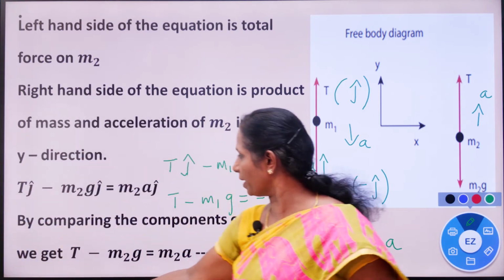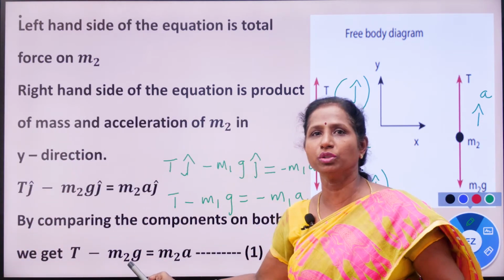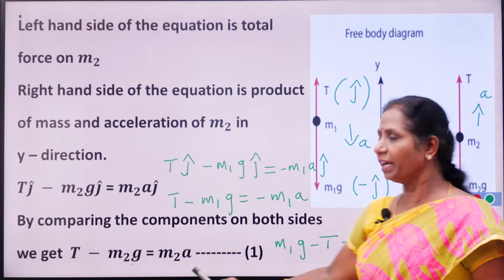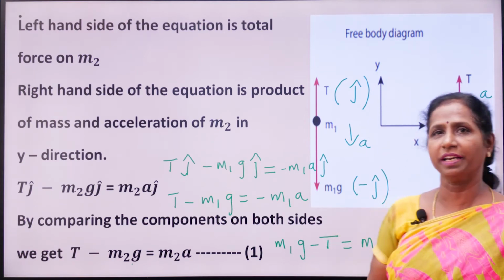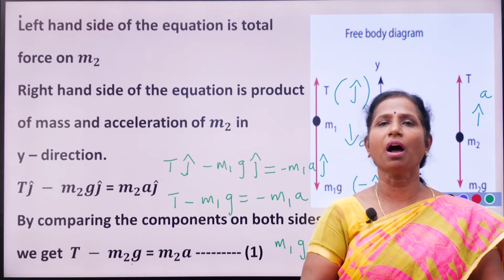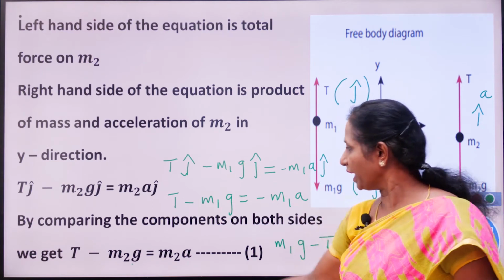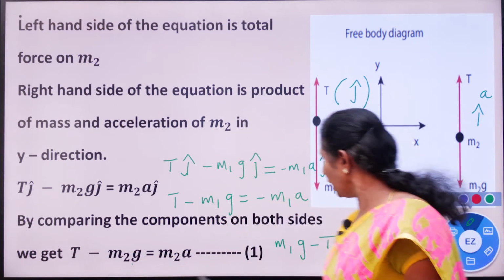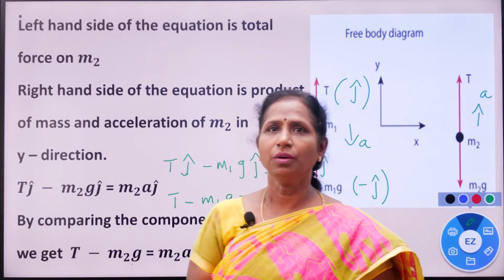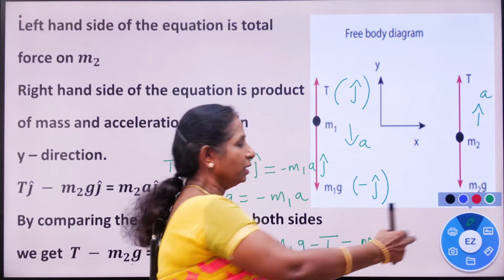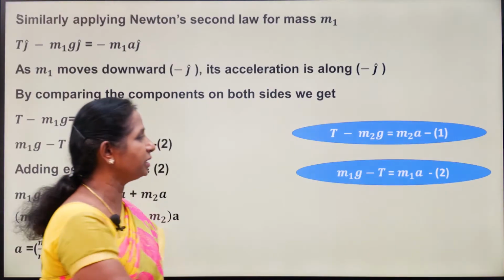So what is the first equation? T minus m2g equal to m2a. What is the second equation? m1g minus T equal to m1a. Now we are going to solve these two equations. So here plus T we have, here minus T we have. So T will get cancelled. Okay. So after cancelling T, what equation have we got? What's the rest we have?